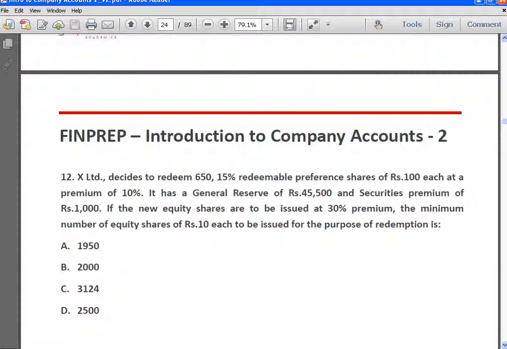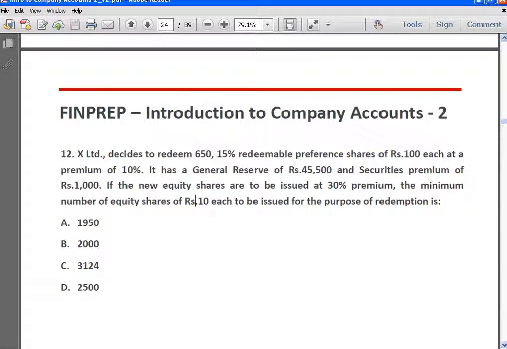Next, X Limited decides to redeem 650 15% redeemable preference shares of rupees 100 each at a premium of 10%. It has general reserve of 45,500 rupees and securities premium of 1,000 rupees. If the new equity shares are to be issued at 30% premium, what is the minimum number of equity shares to be issued for the purpose of redemption?